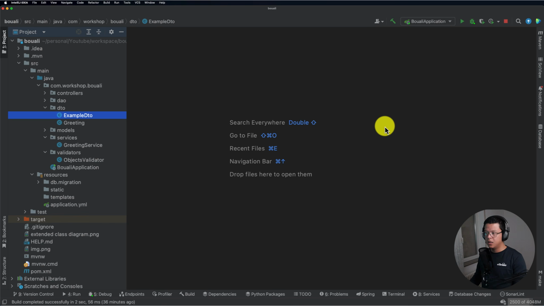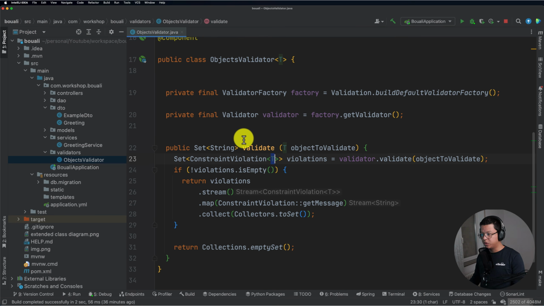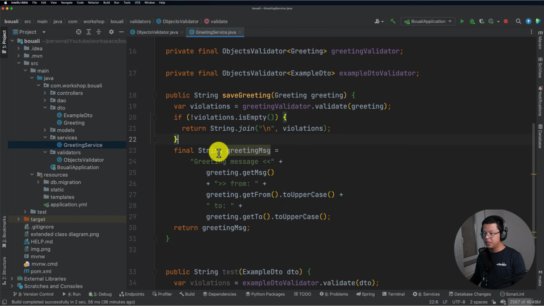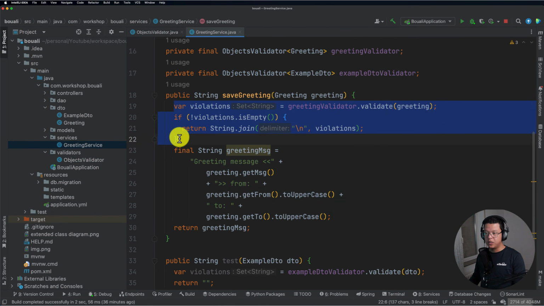Let's go. So in the last video, we stopped where we implemented a generic validator, or generic objects validator. This is what we did, just as a reminder. And then when we go to the service, we call it and we try to get the validation errors. I told you that I will give you a better solution to implement this. I did not forget that, and we will see it at the end of this video. So stay tuned and don't go away.